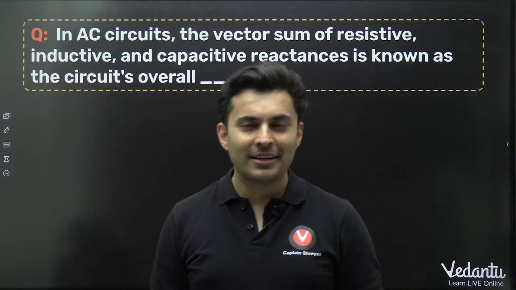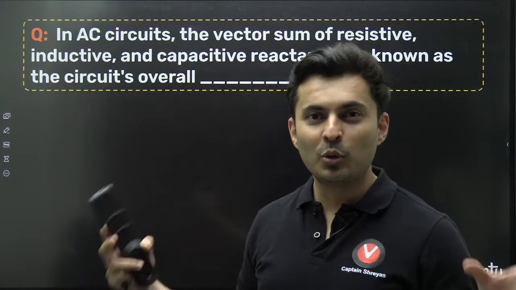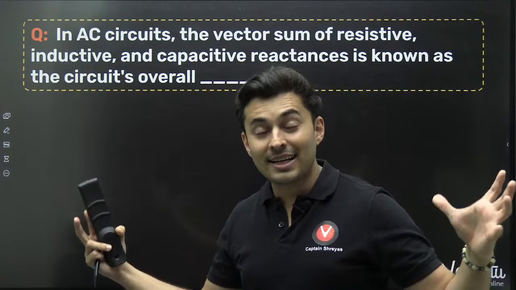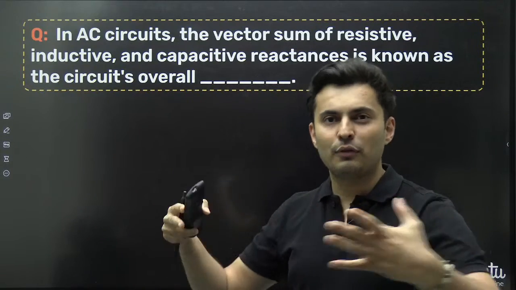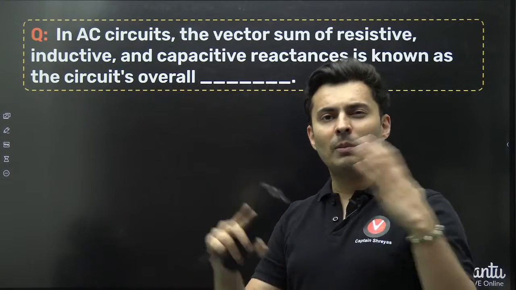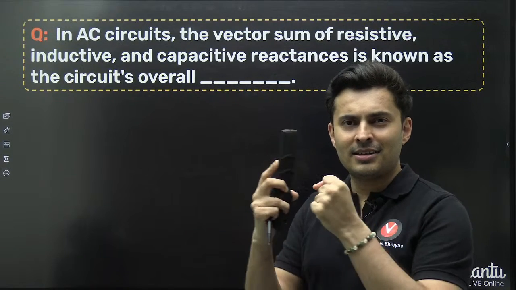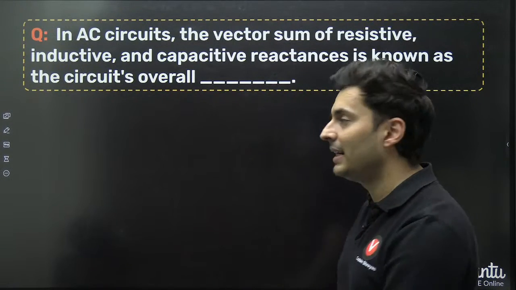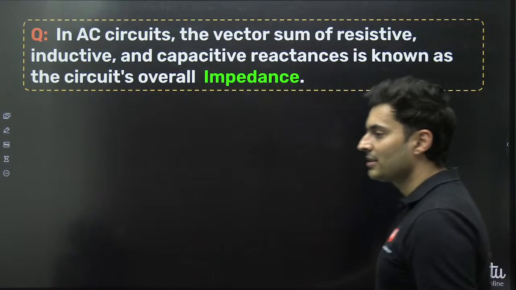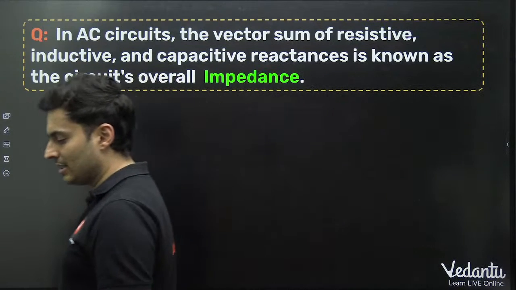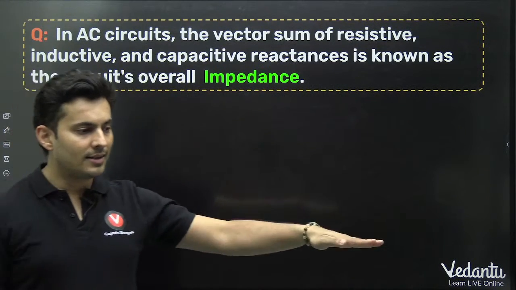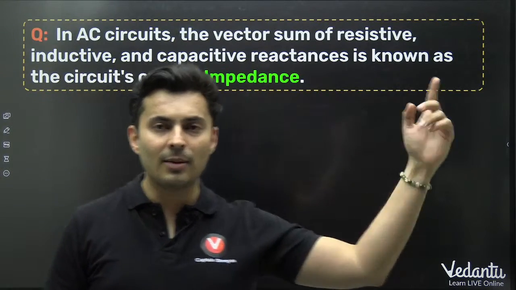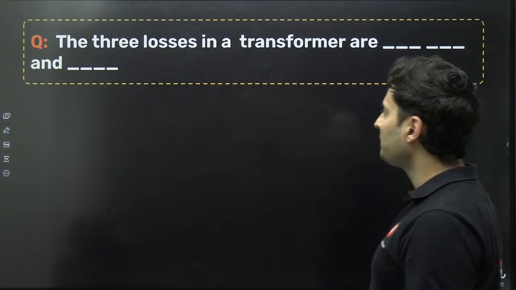Same way, resistance and reactance are two different names given to the opposition to the flow of current in AC. When you combine them together, resistance and reactance will give you impedance, Z of the circuit. Yes, the Z of the circuit, impedance. Z is the resultant of resistance and reactance, the hypotenuse of the impedance triangle.